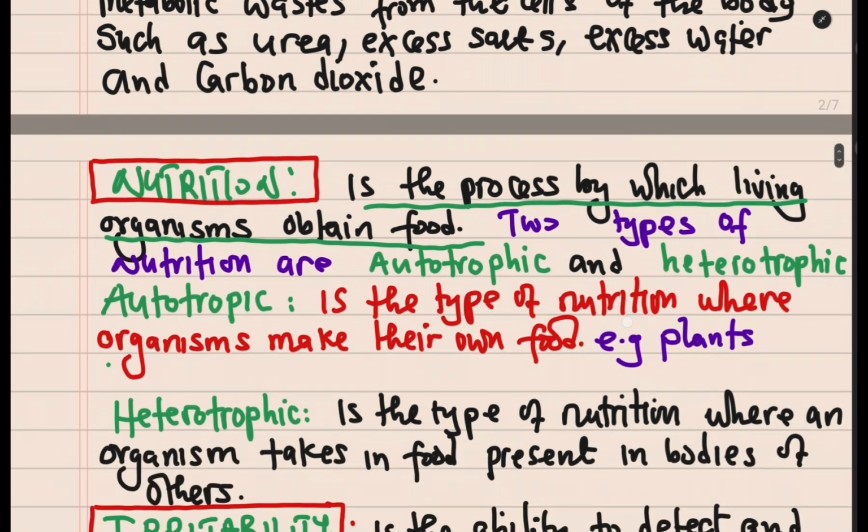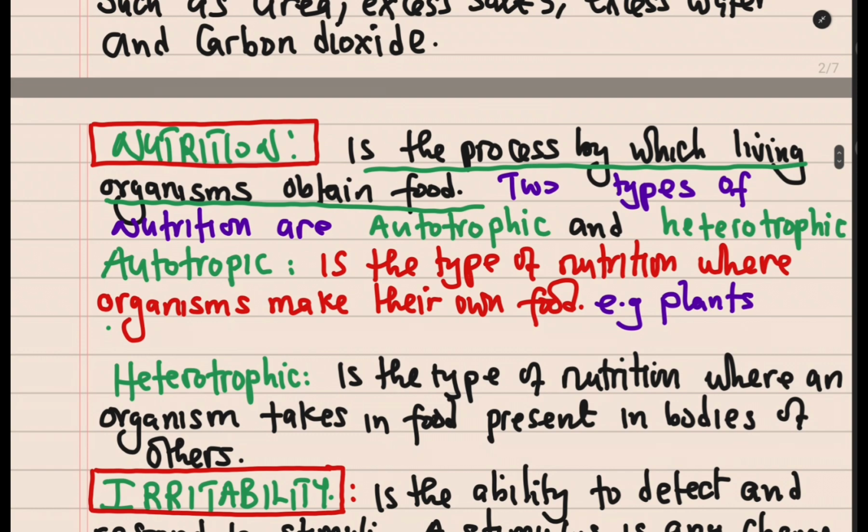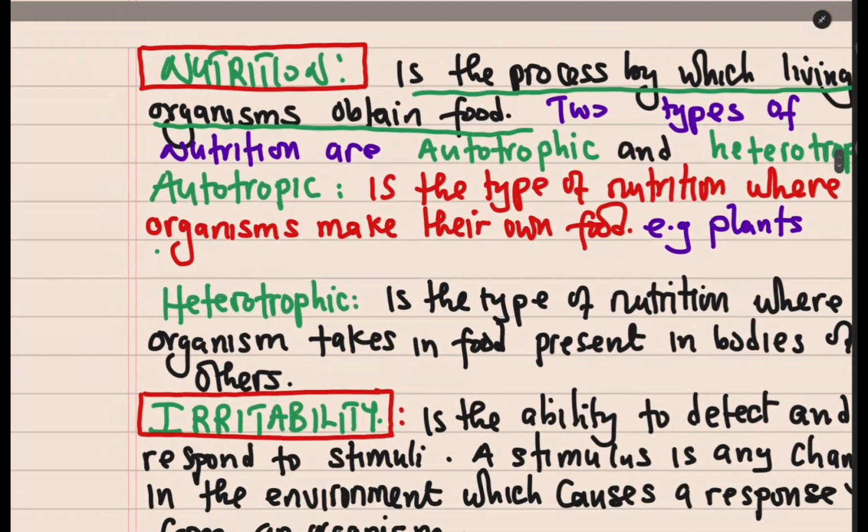Then of course, let us look at the other type, which is heterotrophic, a type of nutrition where an organism takes in food present in the body of others. And of course, I should mention that organisms that feed by this method are called heterotrophs. Example, we can talk of human beings. Then we have irritability or sensitivity.